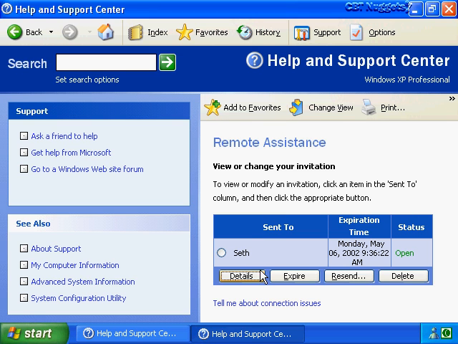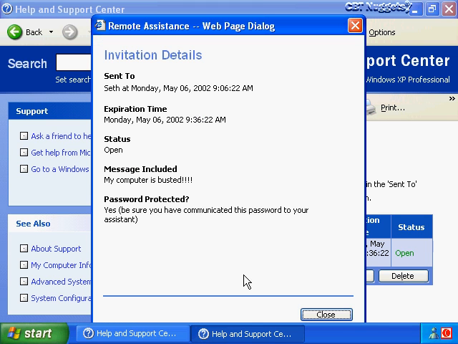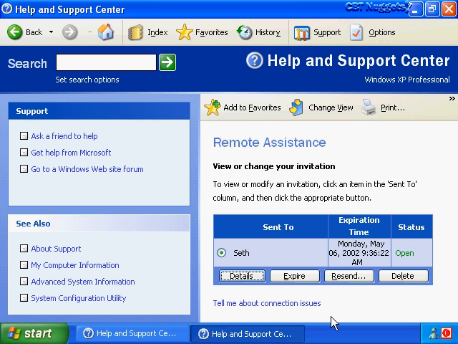So if we wanted to view the details of an invitation, you would select the invitation and click on Details. It shows you when it was sent, when the actual invitation expires, what the message was, and whether it is password protected. If you sent the invitation out and it's still good but you changed your mind, you don't want that person to connect, or you're going to be away from your computer, you can expire the ticket even though it's been sent out.